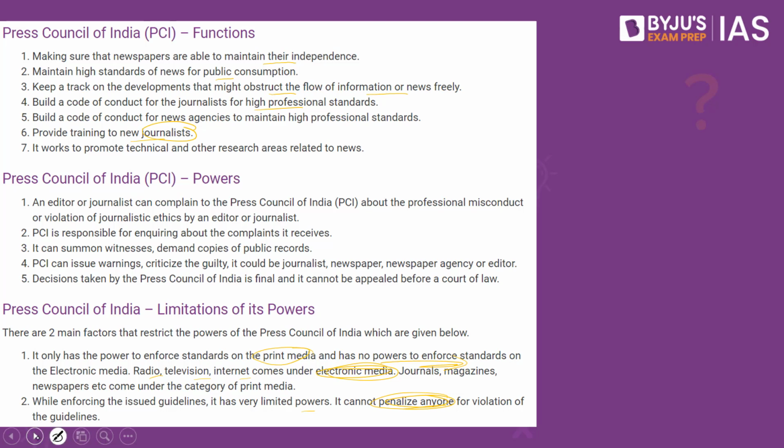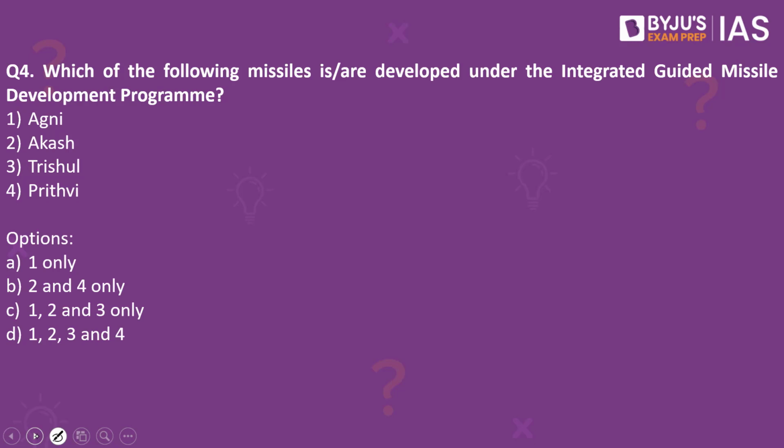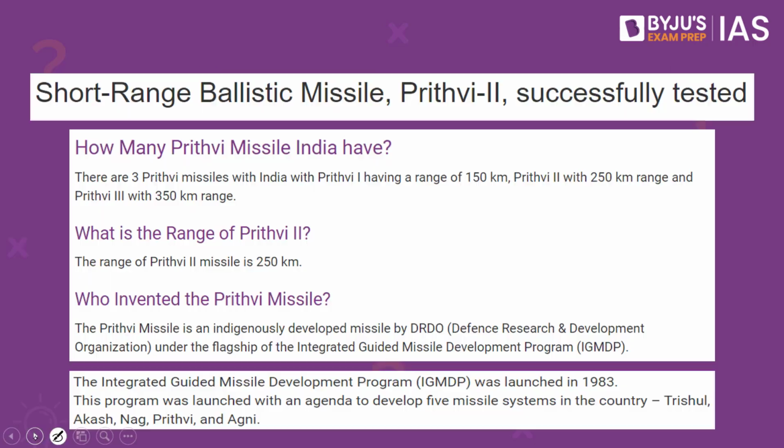Now let's look into the next practice question. Which of the following missiles are developed under the Integrated Guided Missile Development Program? We have Agni, Akash, Trishul, Prithvi. The answer to this is 1, 2, 3 and 4 only. Why have we taken this practice question? Because this article on the PIB makes a reference to Prithvi too.